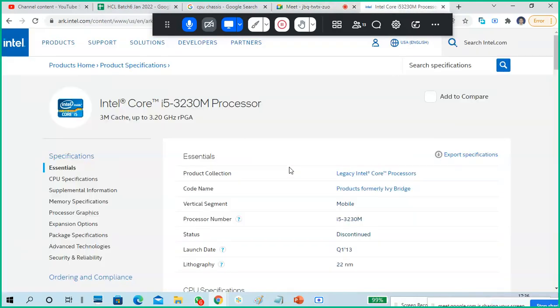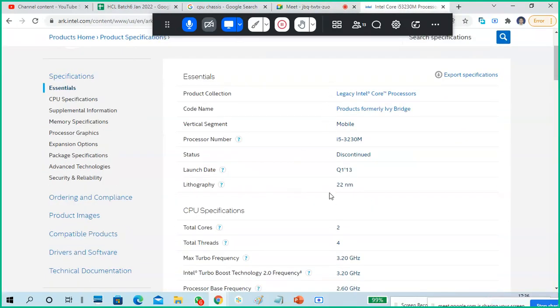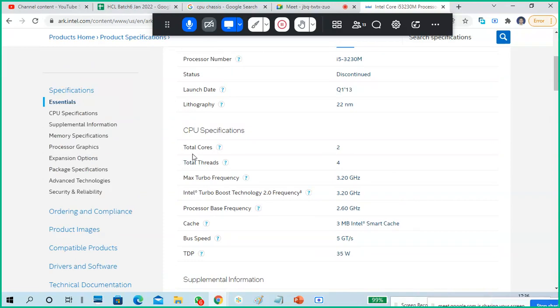So look here. This is my processor model. The vertical segment is mobile, means it's a laptop. Desktop is desktop, laptop is mobile model. Number of cores.